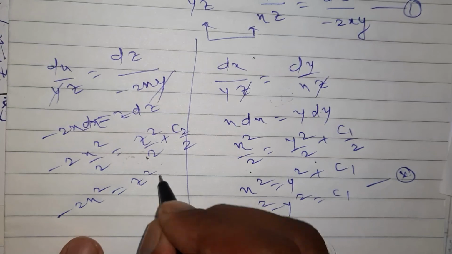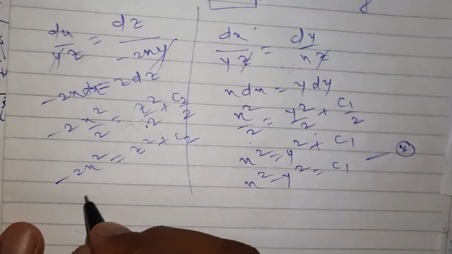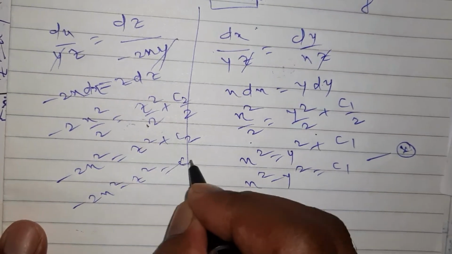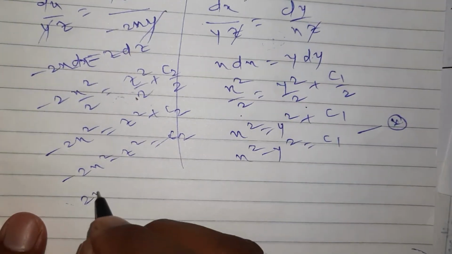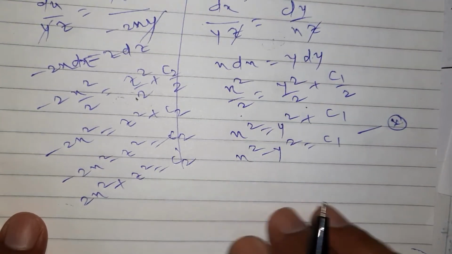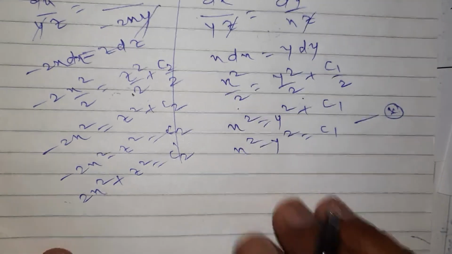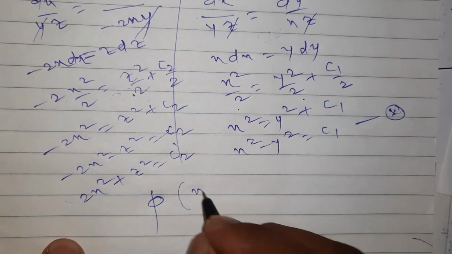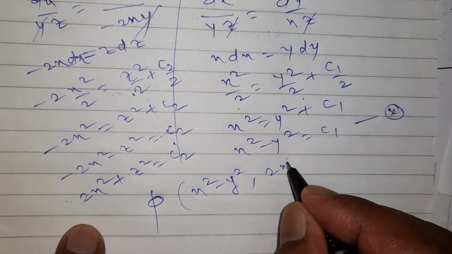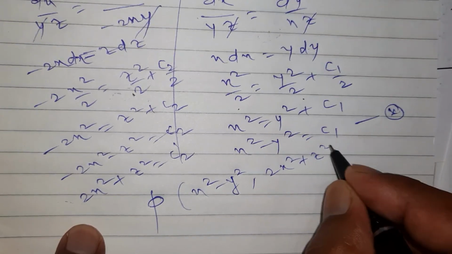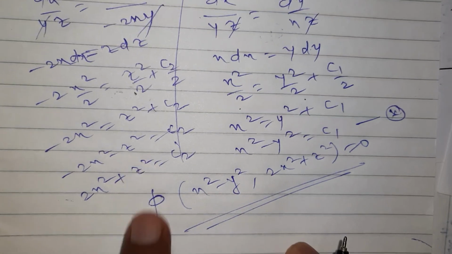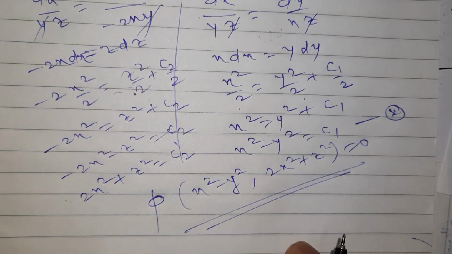is equal to z square plus c2, means minus 2x square minus z square is equal to c2, or you may write 2x square plus z square is equal to c2 dash. Minus c2, I can call it as c2 dash. So what is my final answer? Phi of x square minus y square, 2x square plus z square is equal to 0. Understood? Or you may write x square plus z square by 2 is equal to 0. It is also okay.